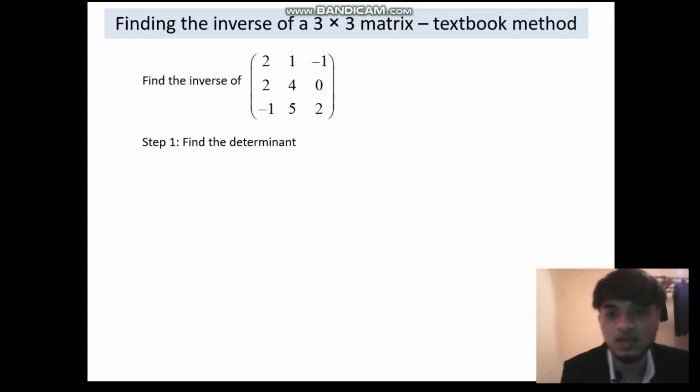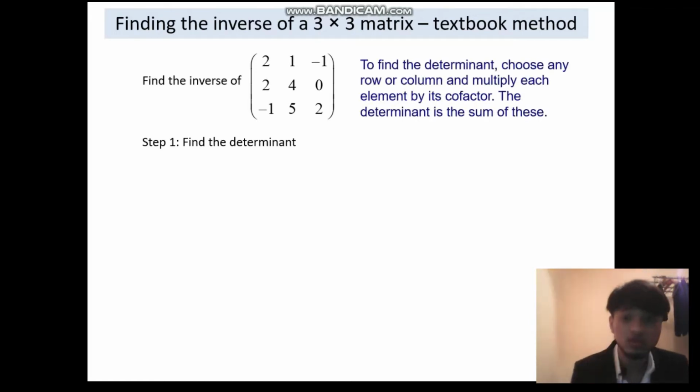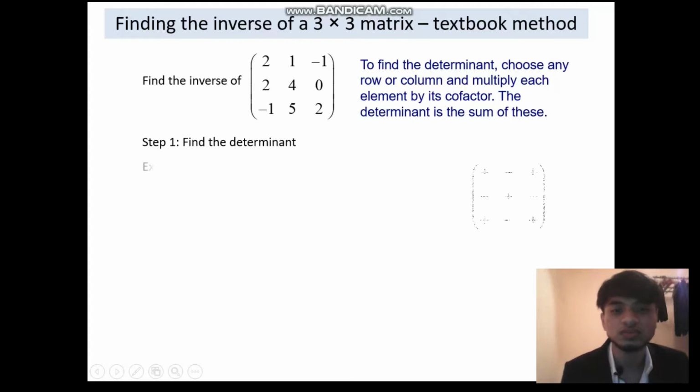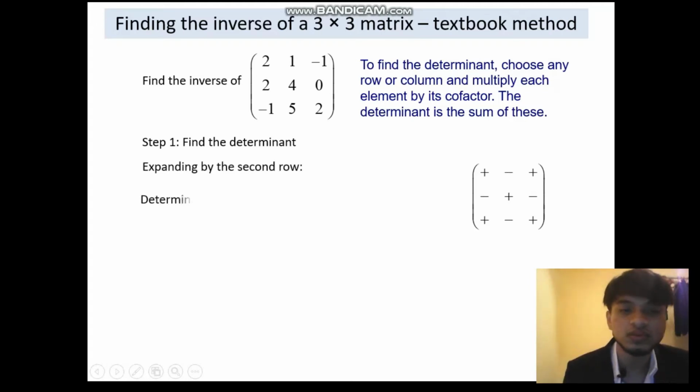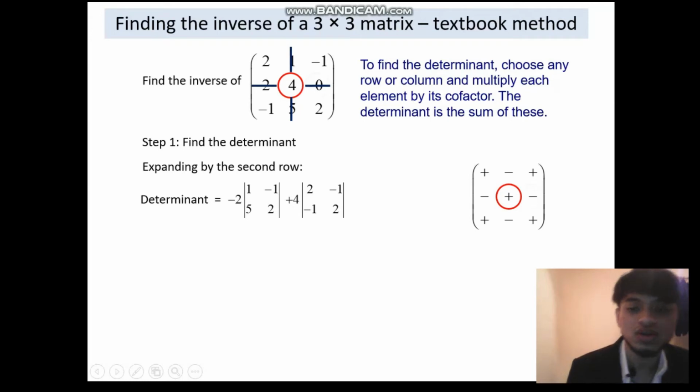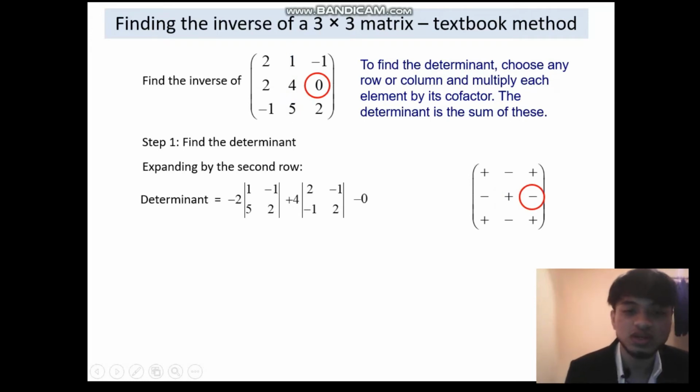In this question, I will use the cofactor method. To find the determinant, choose any row or column and multiply each element by its cofactor. The determinant is the sum of these. So I will use the row of 2 4 0. Expanding by the second row, the sign will be negative for the first element, positive for the second, and negative for the third. So just put in the formula.